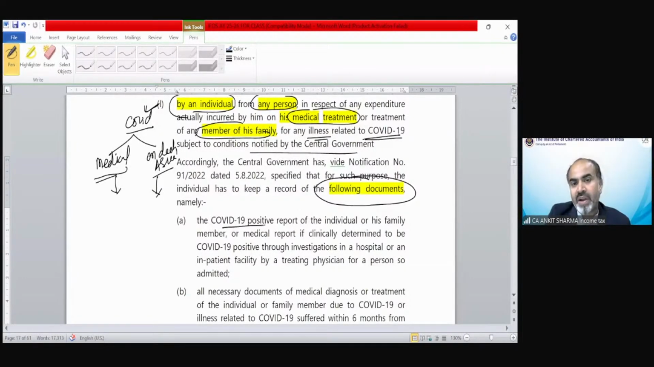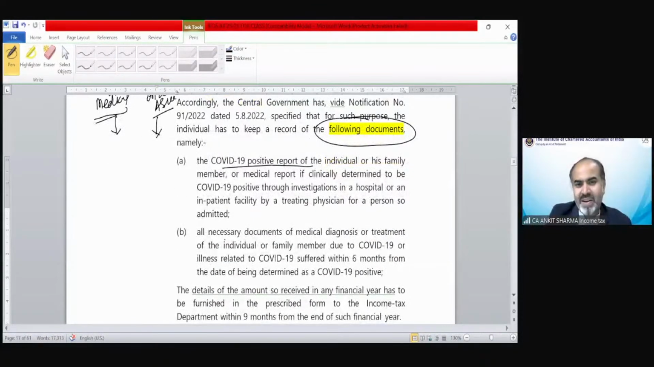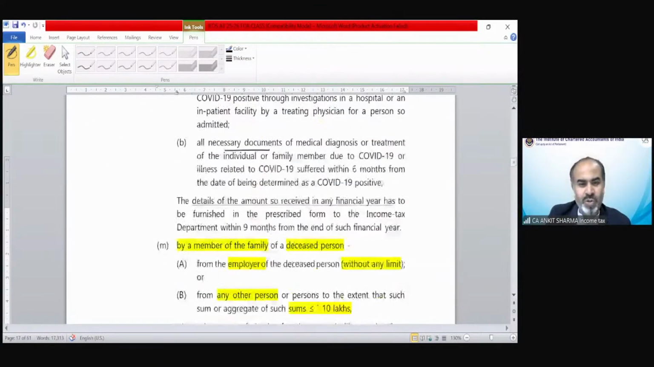You have to submit the COVID-19 positive report, of course. All necessary documents, etc., need to be submitted. You can go through this provision, and you have to furnish them within 9 months from the end of the financial year. The details have to be submitted within 9 months from the end of such financial year. So that was for medical treatment, point number L.